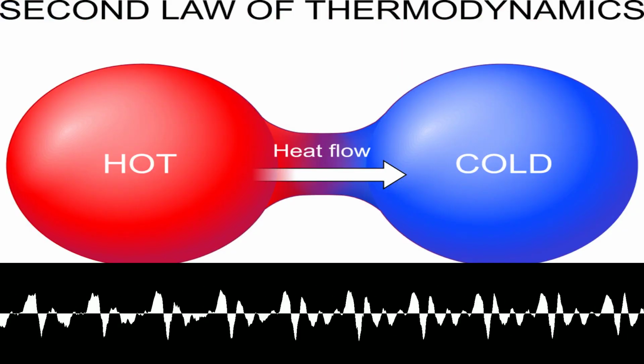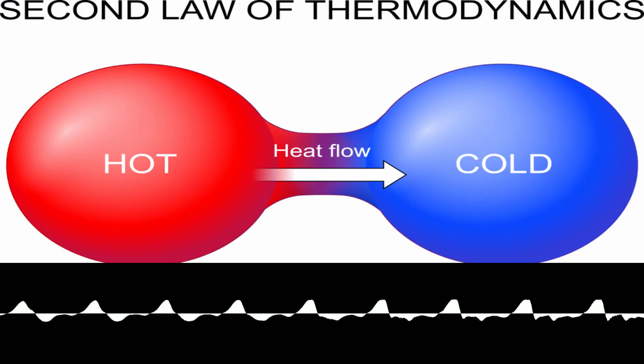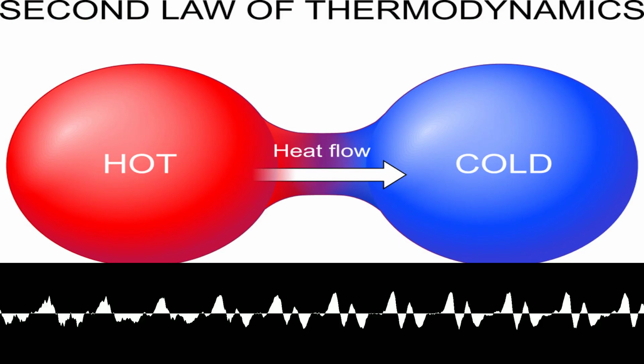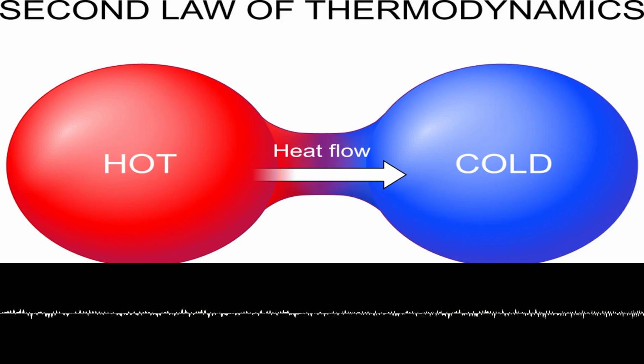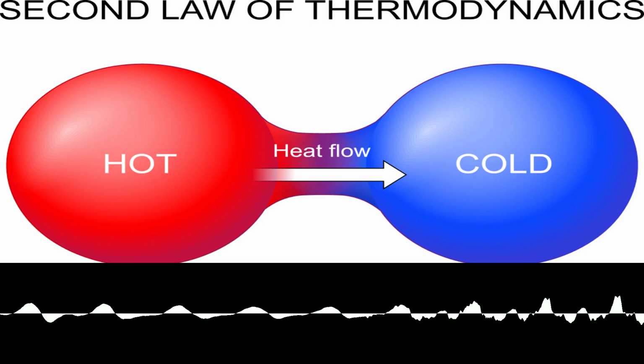The argument ran thus: if a system evolves from microstate A to microstate B, governed by time-reversible laws, then a time-reversed evolution should permit the system to return from microstate B to microstate A. This raised a fundamental question: how can irreversible macroscopic behavior emerge from reversible microscopic dynamics?